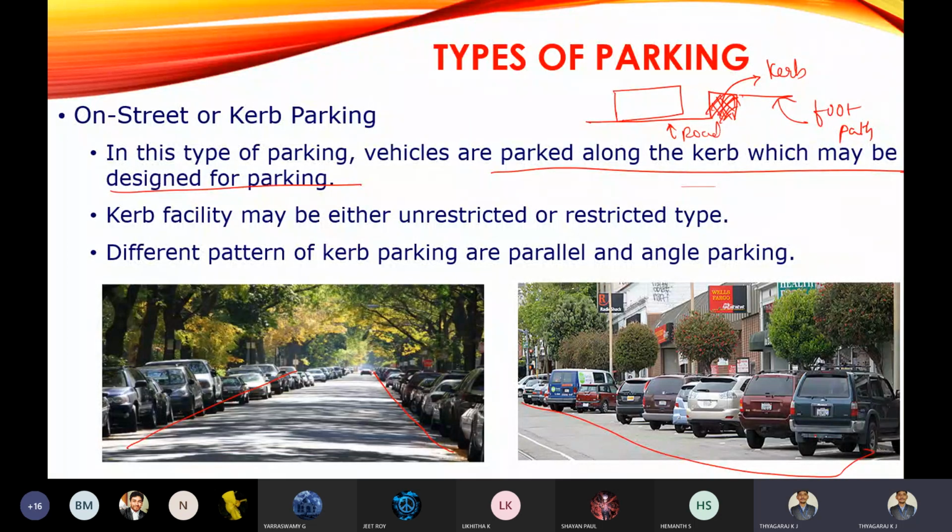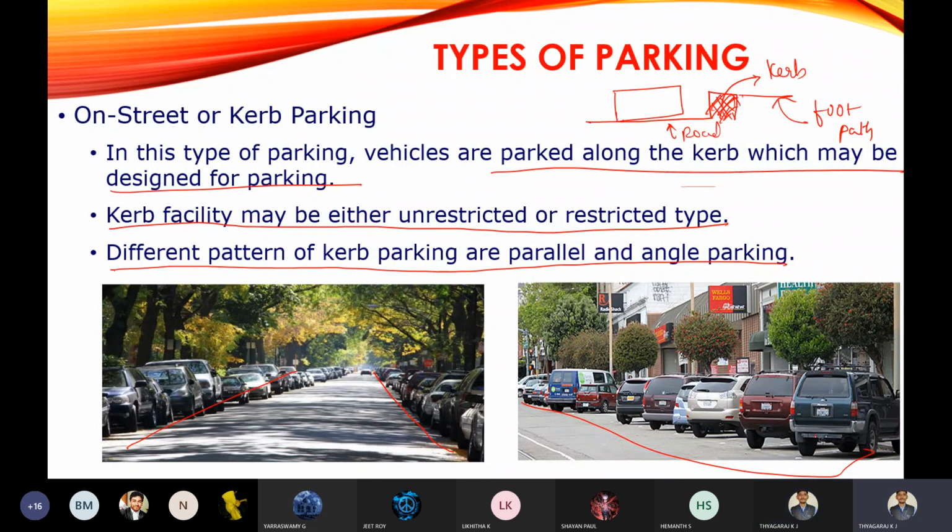That is on-street parking or curb parking, meaning along the curb only we are going to park the vehicle, and you can see here the vehicles are parked on the road itself. Then the curb facility may be either unrestricted or restricted type. Different patterns of curb parking are parallel parking and angle parking.